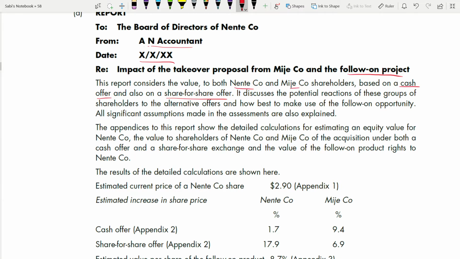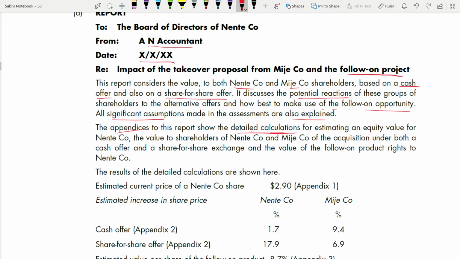It discusses the potential reaction of these groups of shareholders. Yes, you have to discuss the reactions of these groups of shareholders to the alternative offers and how best to make use of the follow-on opportunity. All significant assumptions made in the assessment are also explained. So the appendices to this report show the detailed calculations. Now this you can write also. If you don't want, you can leave it also.